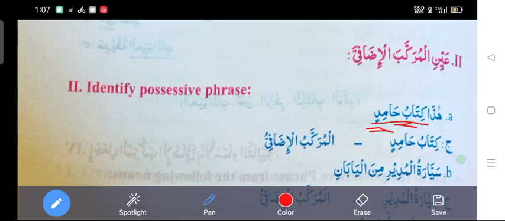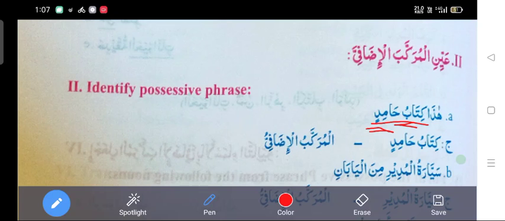So you can understand that Kitabu Hamidin is a possessive phrase. Haza is a demonstrative pronoun, so we cannot consider it as a noun.